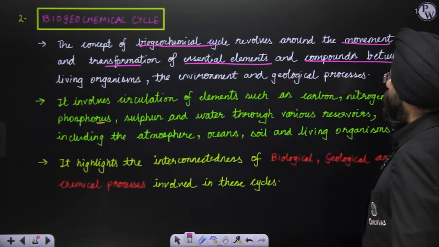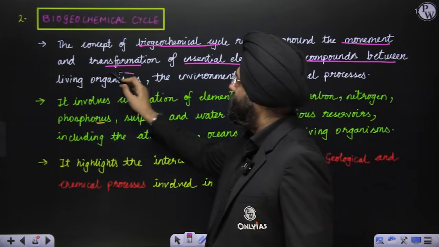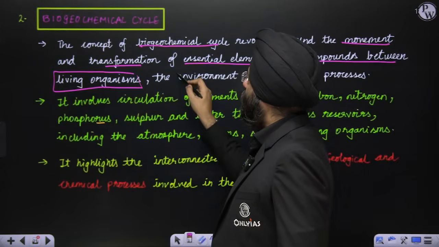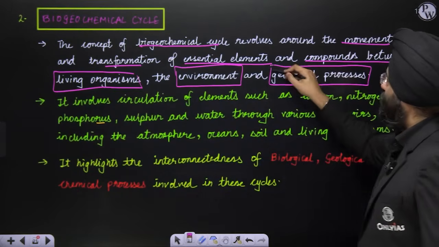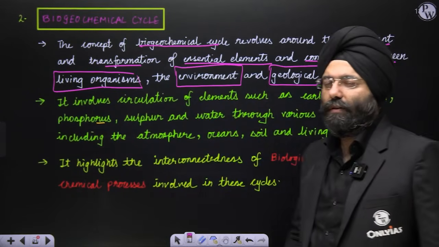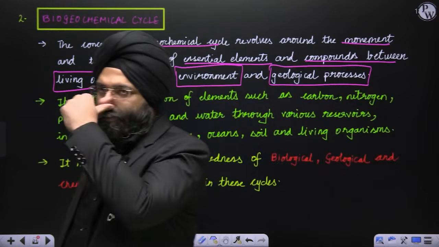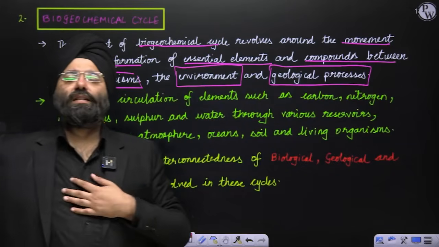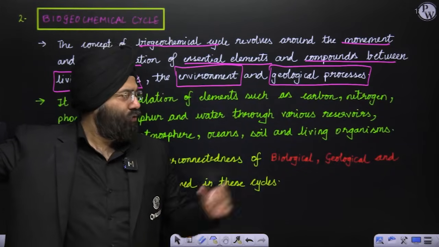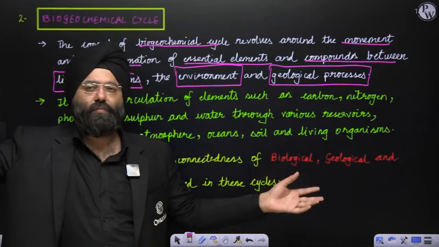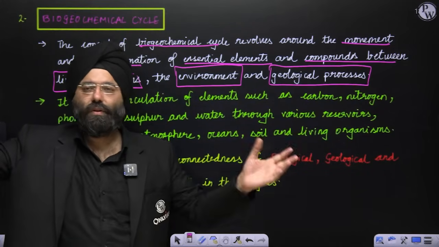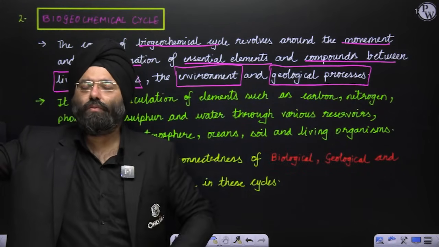and compounds between the living organisms, environment, and the geological processes. Let's take an example. Let us take the example of carbon. Now you know that our body has carbon. There is a lot of carbon also present around me in the form of so many compounds.